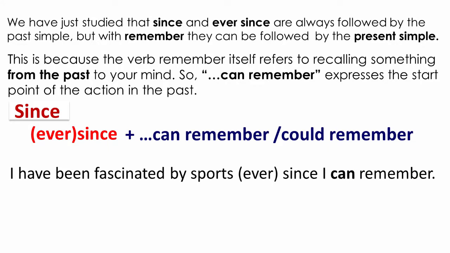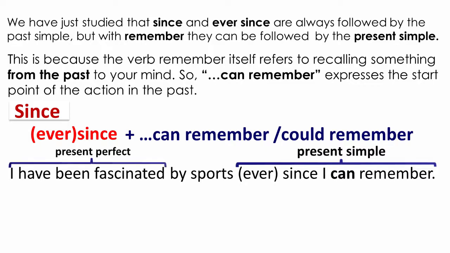I have been fascinated by sports since or ever since I can remember. In this example, since and ever since are followed by I can remember, which is a sentence in the present simple, because the sentence before them is in the present perfect.